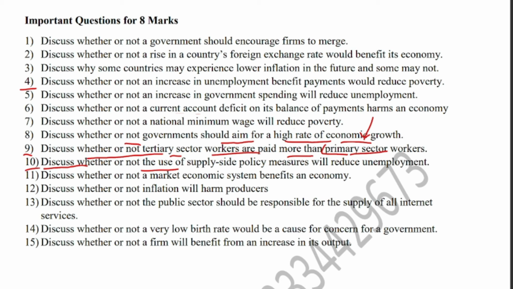Question number 10 is, discuss whether or not the use of supply side policy measures will reduce unemployment. Supply side policies manipulate aggregate supply in the country. On one hand you will say that supply side policies will reduce unemployment. On the other hand you will say that supply side policy might not reduce unemployment. So you have to give justification for both of them. First of all, supply side policies include subsidy to the private firms, education and training of workers, trade union reforms, and capital expenditure on long-term projects.